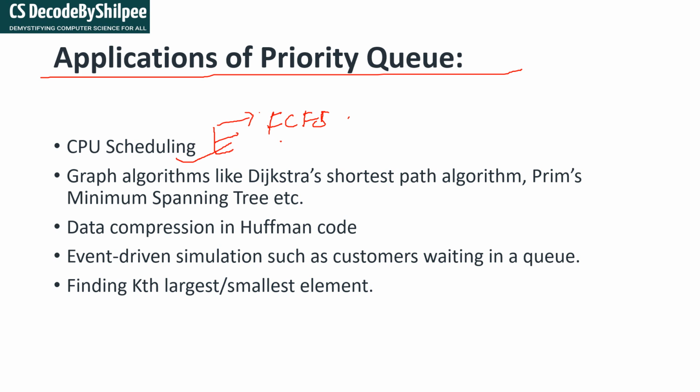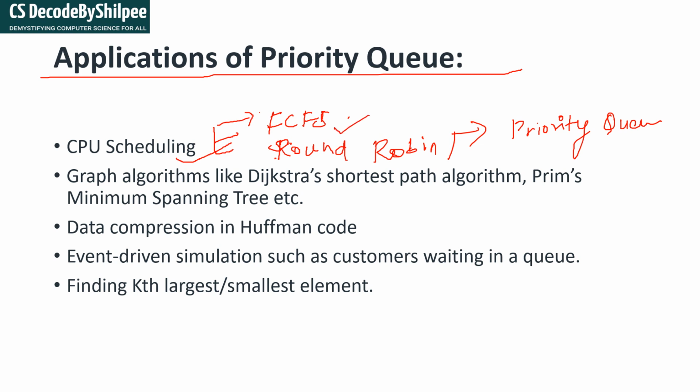Another is shortest job CPU scheduling. Another is round robin. In round robin scheduling, the priority queue is used. And in FCFS, the normal queue is used.